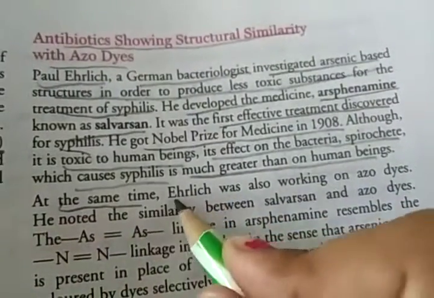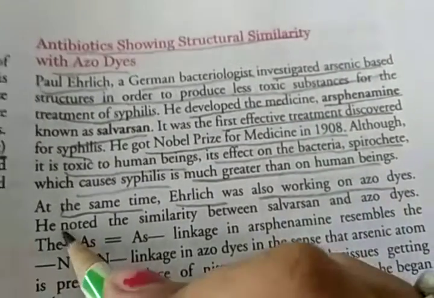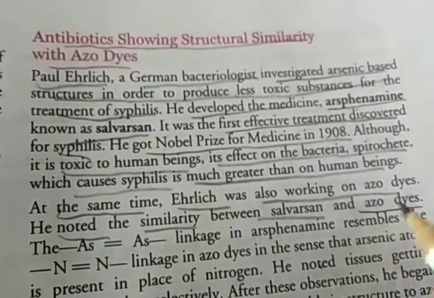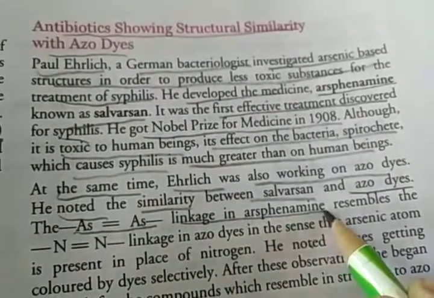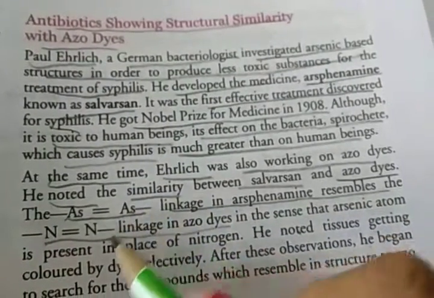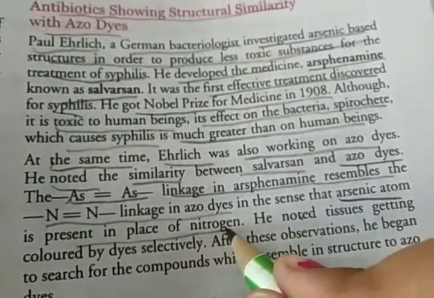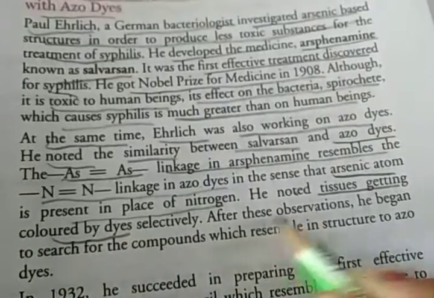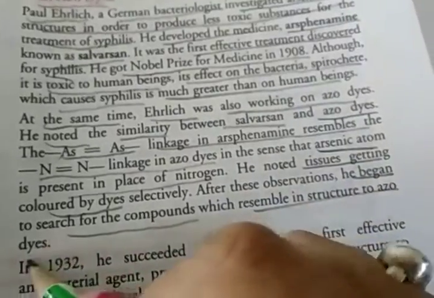At the same time, Ehrlich was also working on azo dyes, and he noted the similarities between salvarsan and azo dyes. The arsenic double bond arsenic linkage in arsphenamine resembles the nitrogen double bond nitrogen linkage in azo dyes. So the arsenic atom is present in the place of nitrogen. He also noted tissues getting colored by the dyes. After these observations, he began to search for compounds resembling azo dyes in structure.